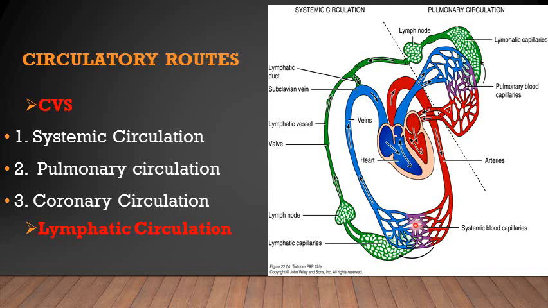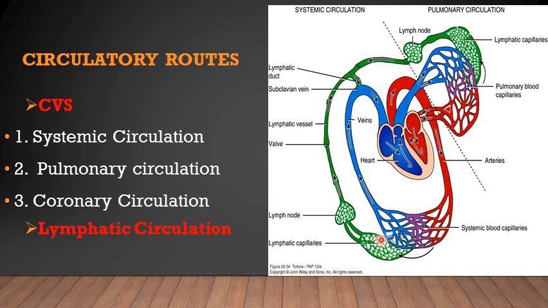But there is another type of circulatory route which is present in the human body, shown in green in this picture. This is the lymphatic circulation. This is another type of circulatory system in the human body. From here, it collects the larger macromolecules, the proteins, the waste materials, antibodies, etc. from the extracellular tissue fluid.